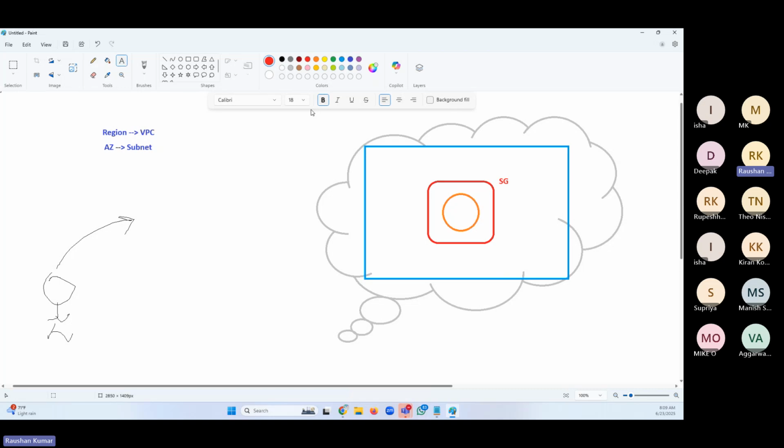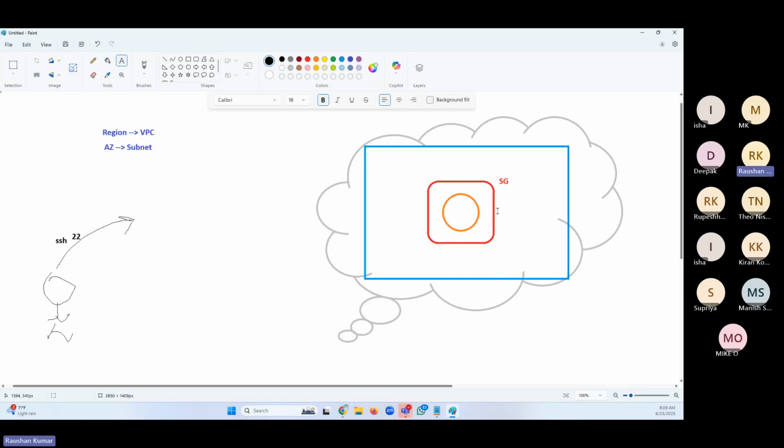So if my intention is to log into the server, it holds good for on-prem also. Okay, don't think only cloud. No, it holds good for anywhere. If I would like to connect and log in to the Linux server, we have to use the SSH protocol, which happens on port 22.